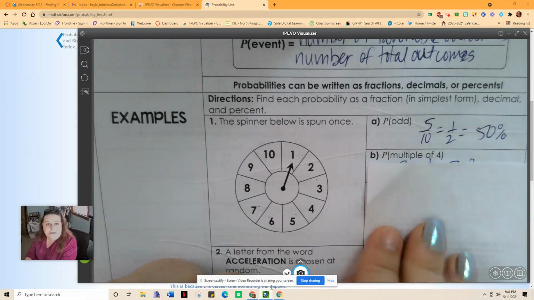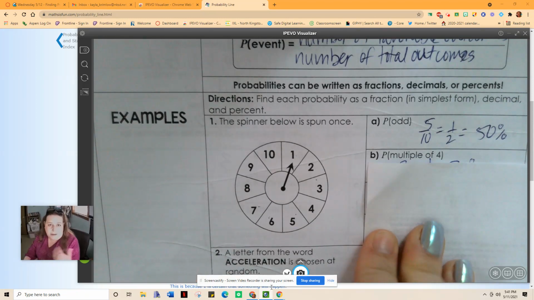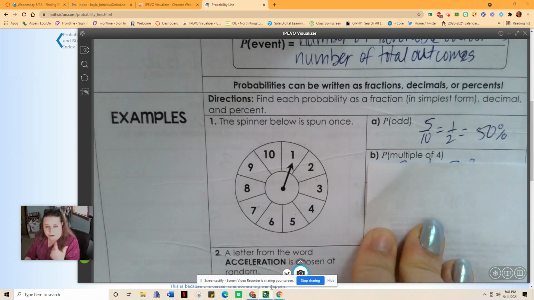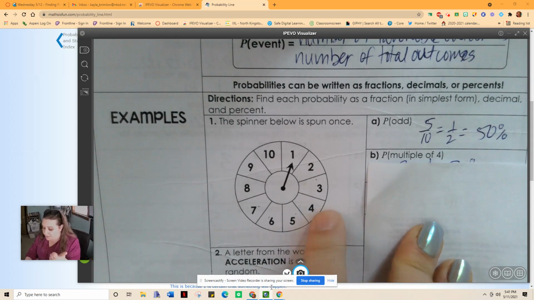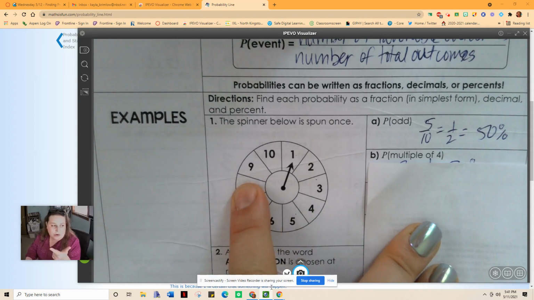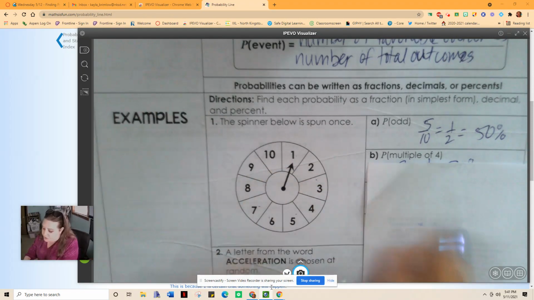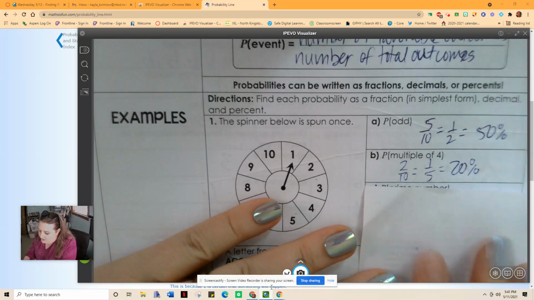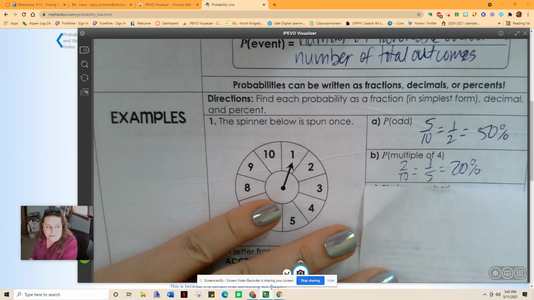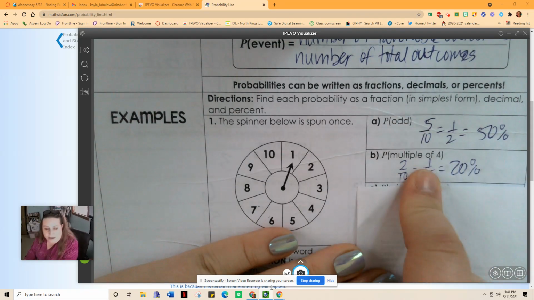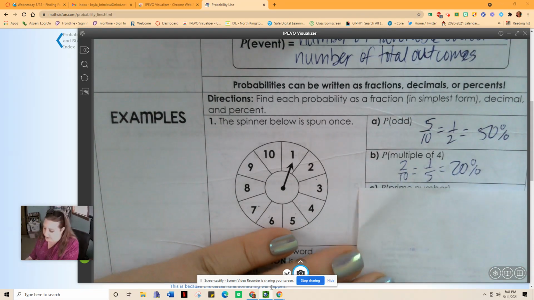Okay. Multiple of 4. So that means when I skip count by 4, or a number that 4 goes into, or a number divisible by 4. So 4 and 8 are the only 2 here. The next one would be 12, but the highest they go is 10. So 4 and 8, that's 2 out of 10, which is the same as 1/5, or 20% chance. So it's more likely we'll spin an odd number than we will get a multiple of 4.